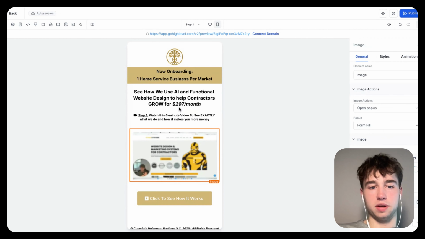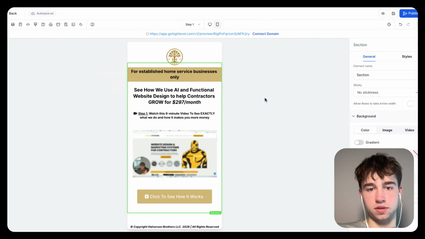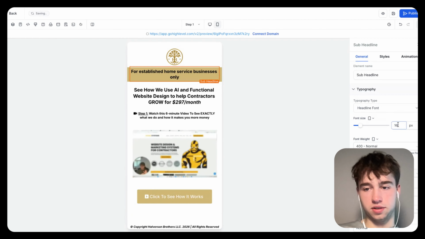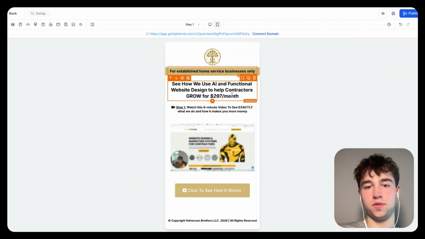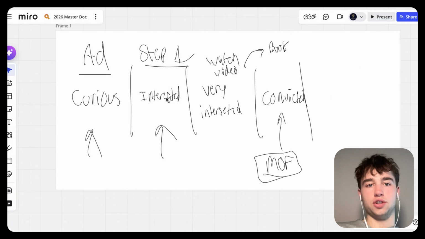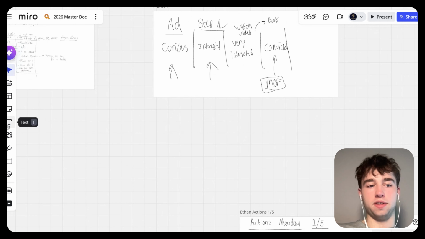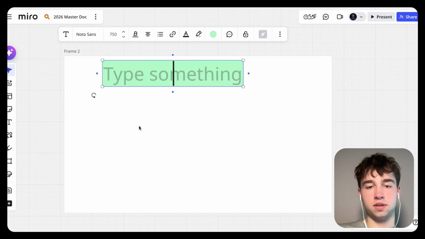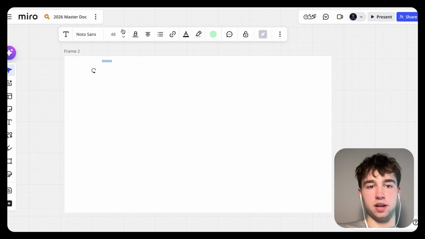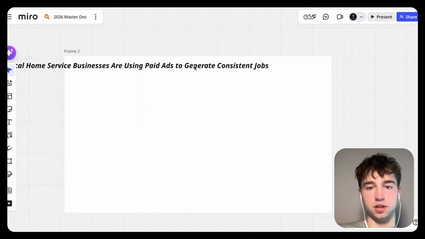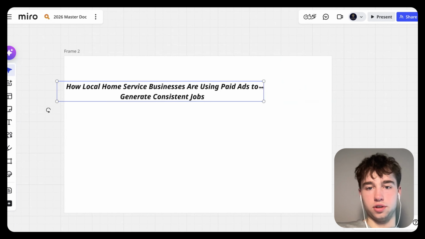Cool. And then now we got to optimize the headline here. Or I might even just do this for established home service businesses only. Just make it a little less territory based for right now, just so it's less copy. So I'm going to start proofreading some of these headlines. What I'm doing is I'm not having ChatGPT replace my thinking here. I'm essentially just having ChatGPT help me get ideas for a headline based on what this headline already is. Basically the whole goal is to optimize the headline. So I'm going to write a couple variations right now, and we're going to see what we can do. This is the first variation that it just came up with.